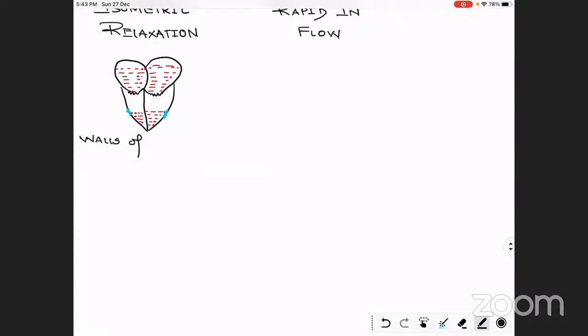Walls of the ventricles start relaxing. Why do they start relaxing? Because now blood has decreased inside the ventricles. Most of the blood has flowed into the pulmonary artery and aorta.